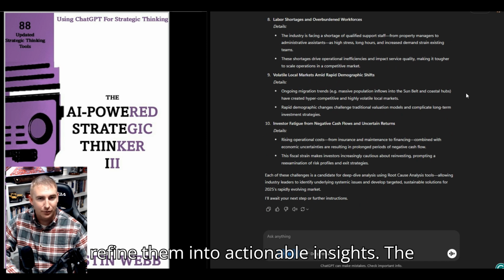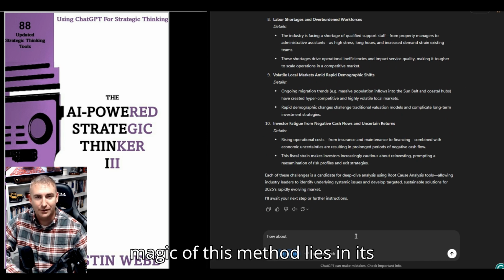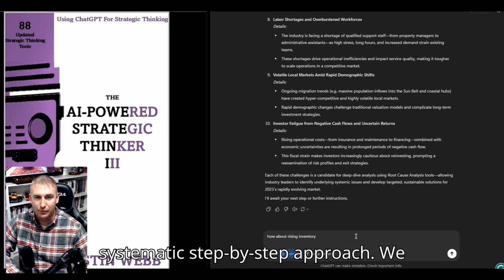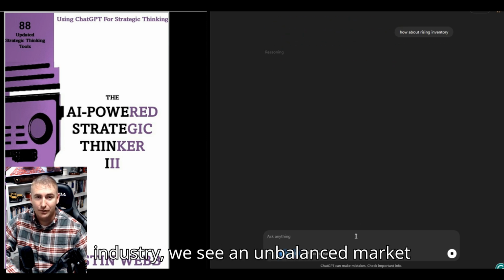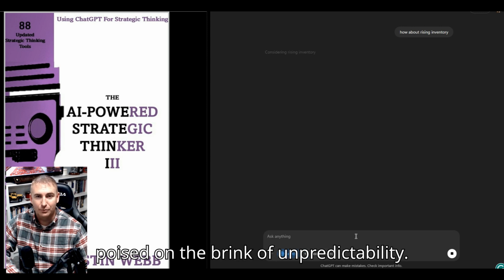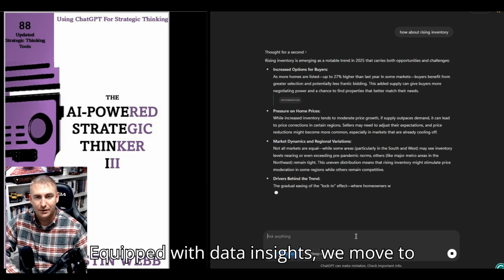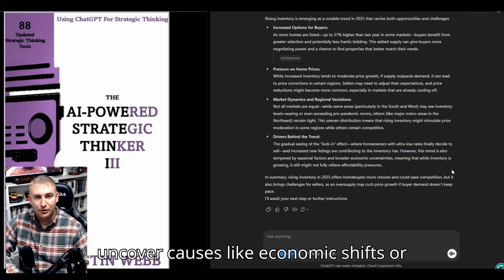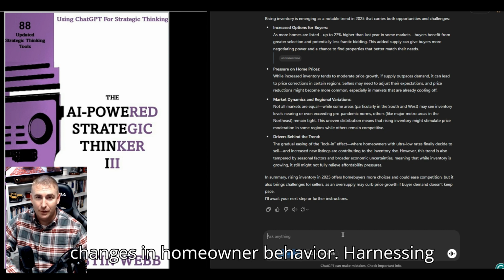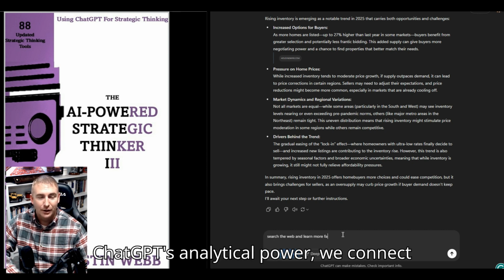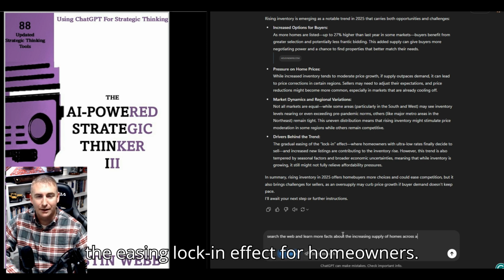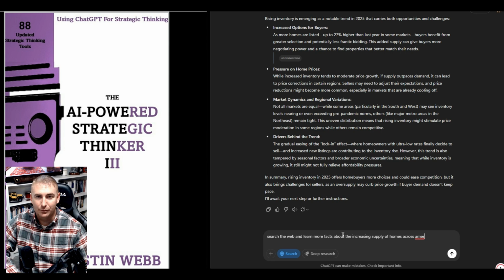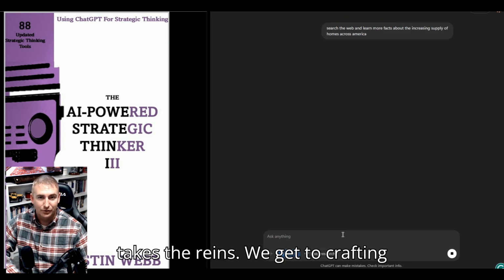actionable insights. The magic of this method lies in its systematic, step-by-step approach. We first define the problem, for instance, selecting a problem in the real estate industry. We see an unbalanced market poised on the brink of unpredictability. Equipped with data insights, we move to uncover causes like economic shifts or changes in homeowner behavior. Harnessing ChatGPT's analytical power, we connect the dots, distinguishing between perceived and genuine root causes, like the easing lock-in effect for homeowners.